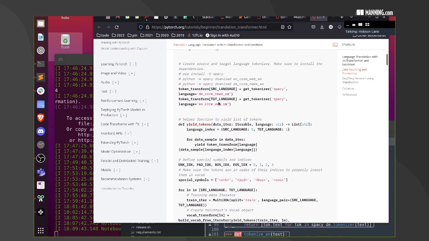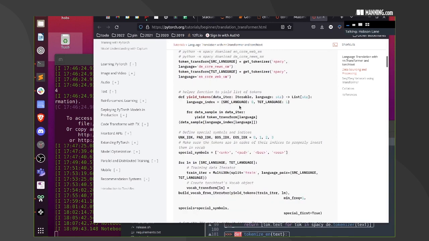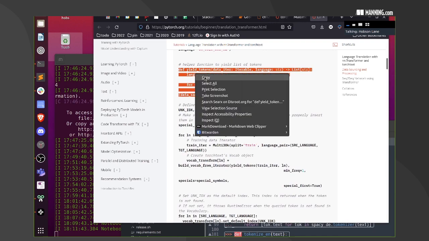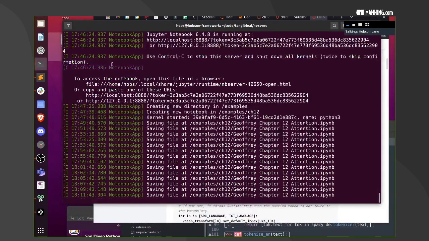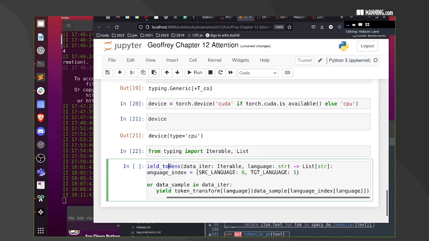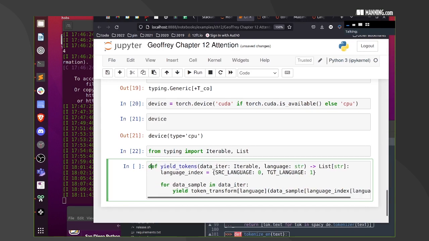They've already used core news, they just use the small ones. We used a medium one. That's okay. And let's define something that will yield some tokens rather than yielding sentences. Let's put this here. Maybe we should, this looks like an iterable.